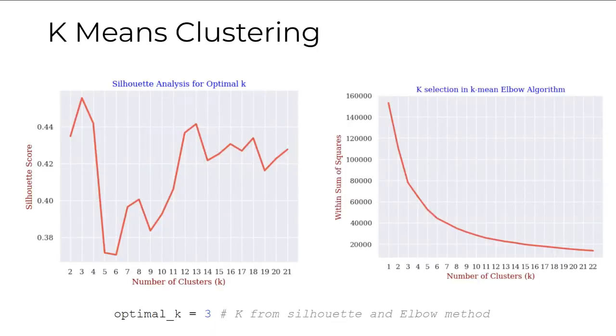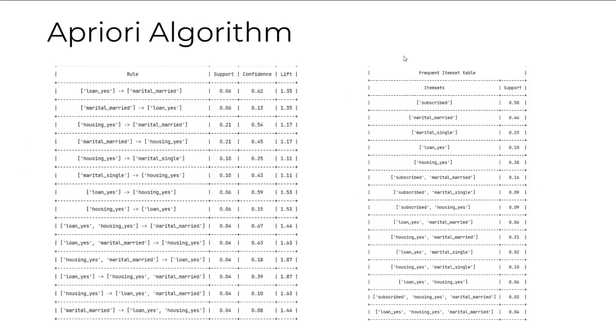Clustering algorithms like k-means require identifying the optimal number of clusters, which is k. So we have performed the silhouette method and also the elbow method, and we found that the optimal k value was 3. So moving on.